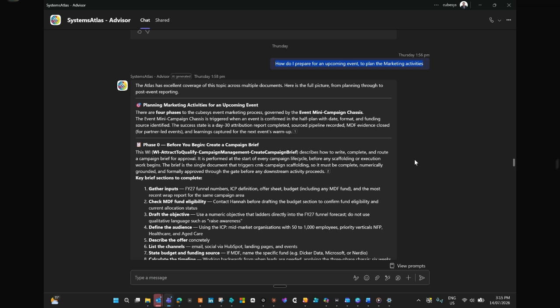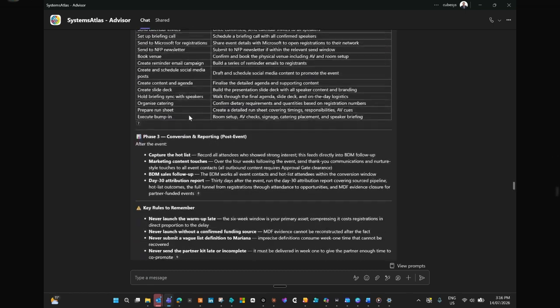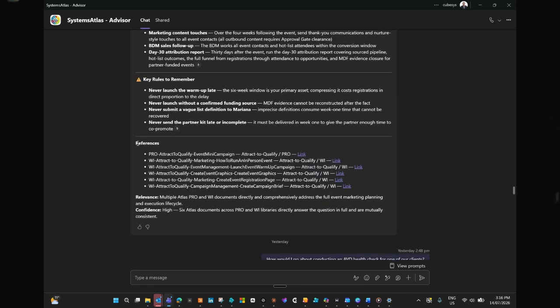Now, by reading all that data and instructions that we've collated in SystemsAtlas Creator, which are unique to us and again contain that tribal knowledge and information that might not sit in a standard document, we've got a rich picture. And here we can see straight away that the advisor is saying, look, we've got excellent coverage on this topic. There's multiple documents, and then it pulls together what we actually need to do and answers the question explicitly. And it says, look, we've got 4 phases to go through, and it'll detail each of the phases and the steps involved. It's really great, and provides all the references at the bottom from our SharePoint site containing all the instructions on how cubesys as a business operates.